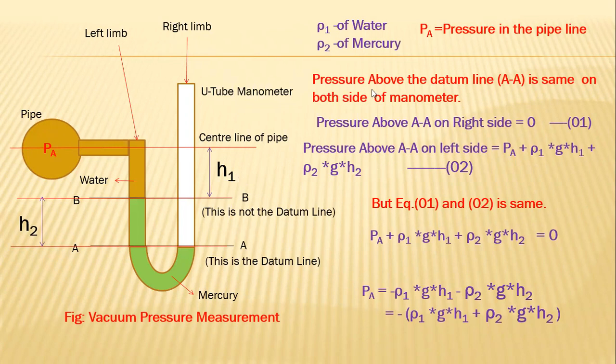And we already know that the pressure above the datum line is the same on both sides. So the datum line is which one? A dash is the datum line. The pressure above the datum line on the left side of the limb or the right side of the limb, both are the same. So the pressure above the datum line on the right side is 0. We already calculated, we already discussed. Then the pressure above A A dash on the left side of the limb.